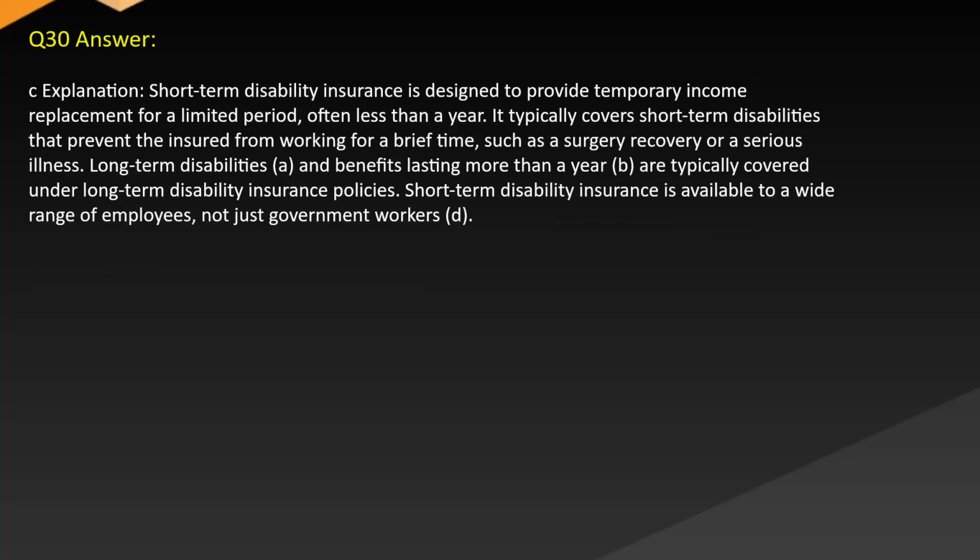Answer. C. Explanation. Short-term disability insurance is designed to provide temporary income replacement for a limited period, often less than a year. It typically covers short-term disabilities that prevent the insured from working for a brief time, such as surgery, recovery, or a serious illness. Long-term disabilities, A, and benefits lasting more than a year, B, are typically covered under long-term disability insurance policies. Short-term disability insurance is available to a wide range of employees, not just government workers, D.